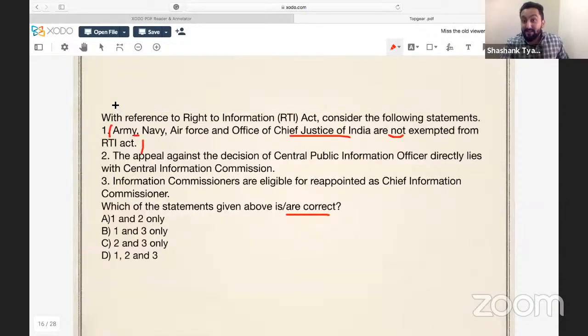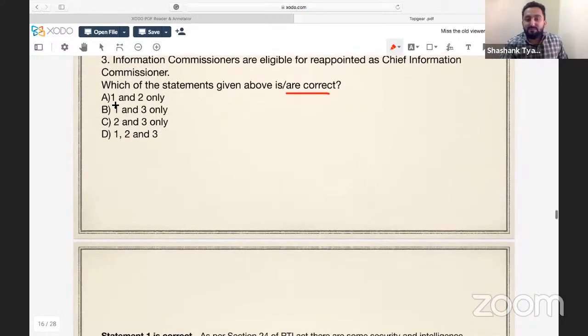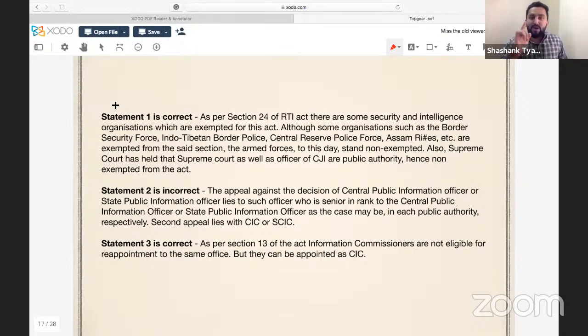Statement one is correct. It means Army, Navy, Air Force are not exempted from the RTI Act, but a portion of their work is exempted from RTI. But as a force, as an organization, they're not exempted. And the fun part is that forces like BSF, CAPF, ITBP, CRPF, whom we call Central Armed Police Forces, are exempted. Many people are going to make this mistake if this question came.